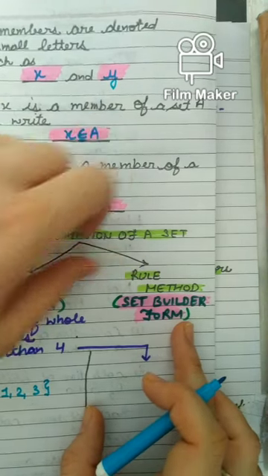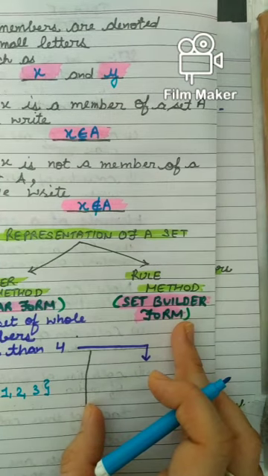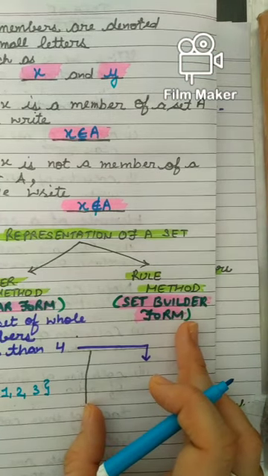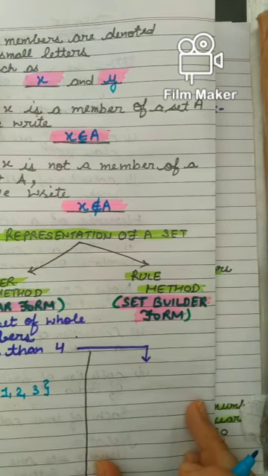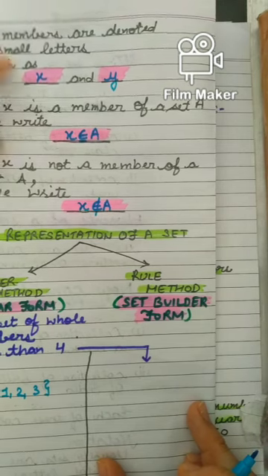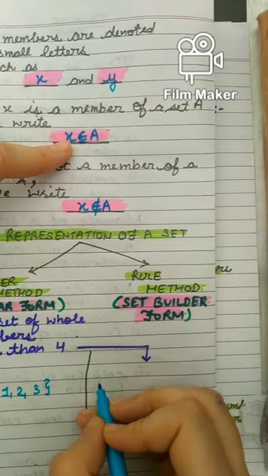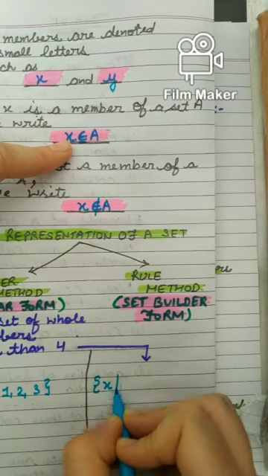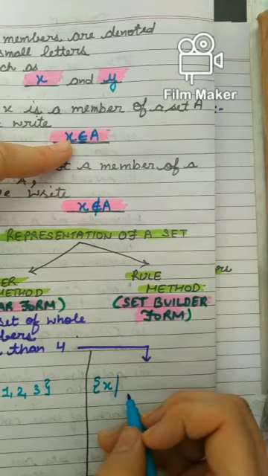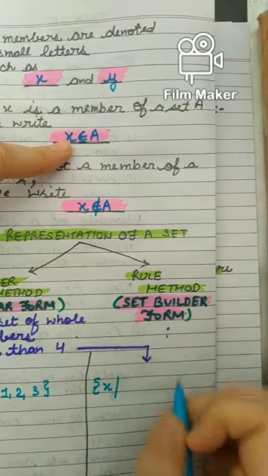In this method, I have to write the property of the elements of the set. We write a variable, say x, representing any member of the set, followed by a property satisfied by each member. And in this also we enclose it in curly brackets. So how will I write this set? I will write those x such that, for such that I place a standing line, or I can put 2 dots also.